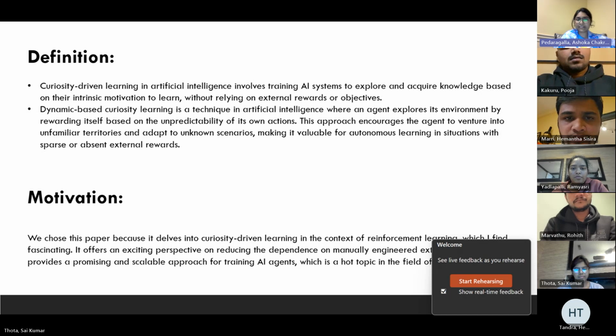Here, the motivation behind this is we selected this paper since it discusses a way for AI to learn by being curious, which we find really interesting. It shows how AI can learn without needing specific rewards given by humans, which is a big deal in the field of artificial intelligence right now.